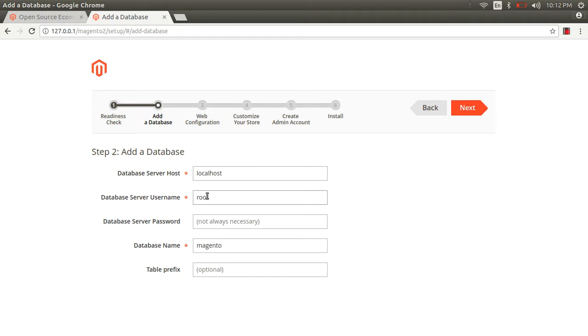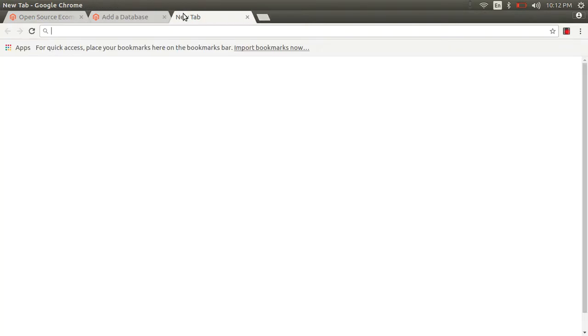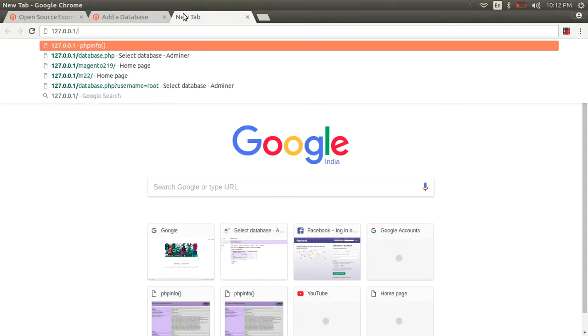And guys, for the database, localhost, root user, and you can enter the password, right? We haven't created the database yet. Go to the database tool. Guys, I'm using Adminer.